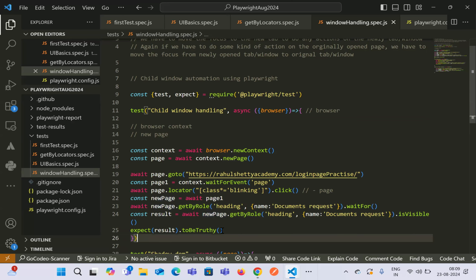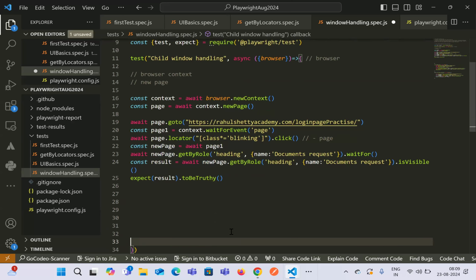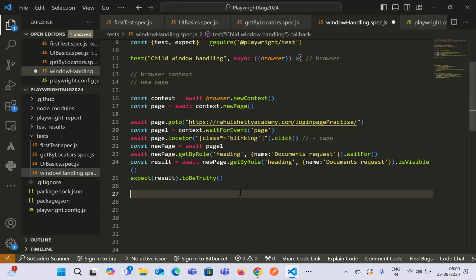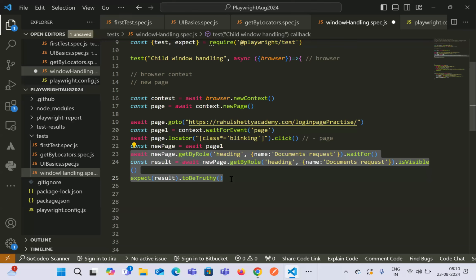Okay. Here also we can see. So now let's say we are trying to do some kind of validation in the new tab or new window. That is well and good. But if we have to move back to the original page, which we had created, then you have to go back to the page variable that we have used. What is meant by that is, using the new page variable, we are trying to do some kind of operation on the newly created tab or window.